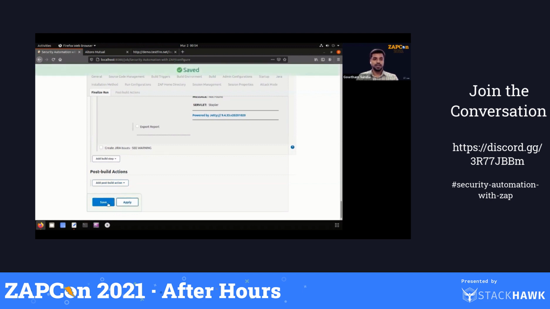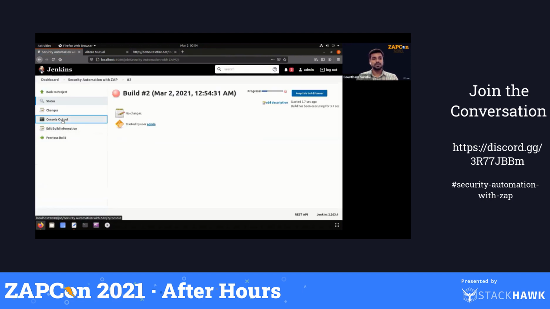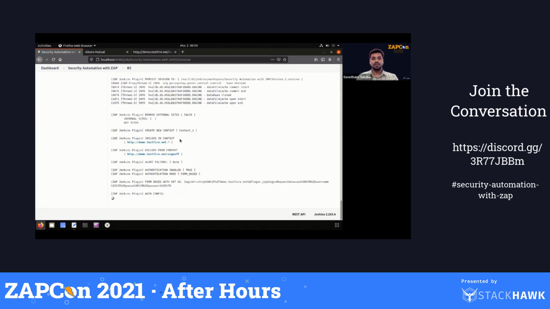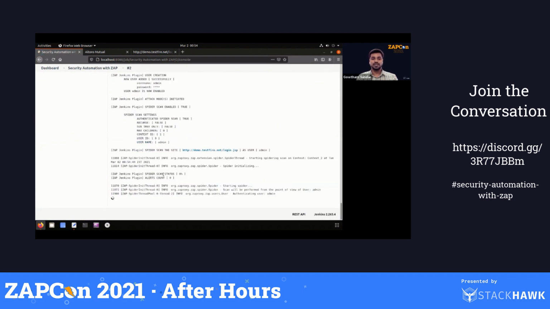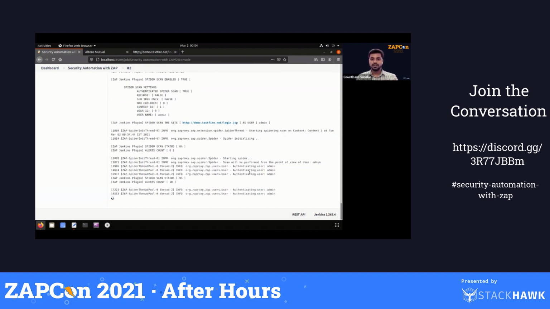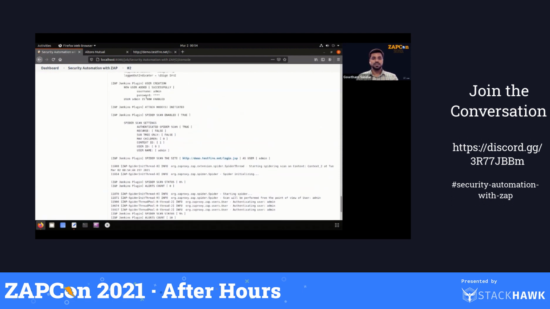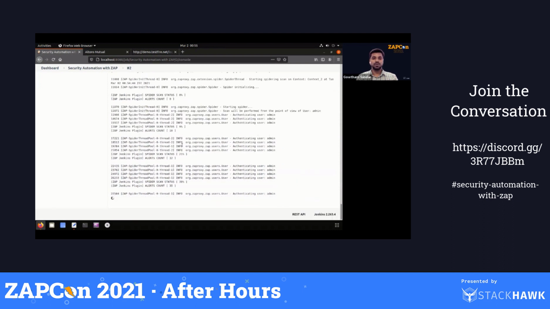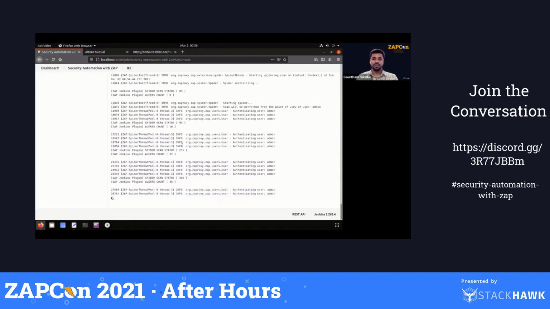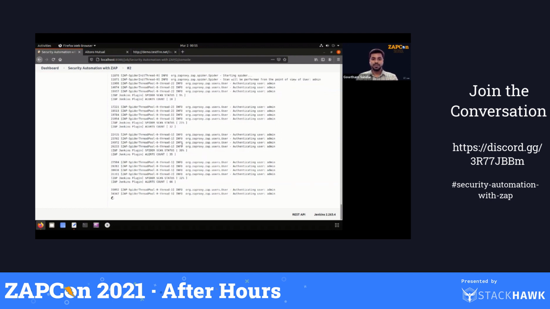So I'll click apply and save it. It should work now. Let's build it. All right, you can see it started the scan. The spider scan status is 0. It's trying to authenticate the user admin. There you can see the user admin is now enabled. Whenever it tries to log out or hits any error, it will re-login. Okay, cool. Meanwhile, the scan is getting processed.